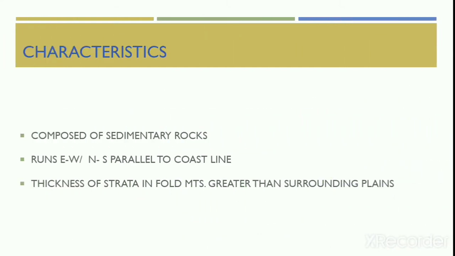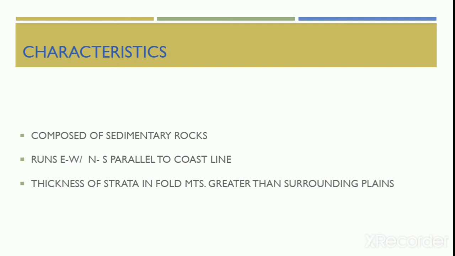Now, generally, all the mountains have three important characteristics, even though their nature is complex. All the great mountain systems of the earth are made of sedimentary rocks. Take the example of the Alps, Himalayas, and Rockies, all consist of stratified rocks, which shows that they have been formed in the beds of the sea.